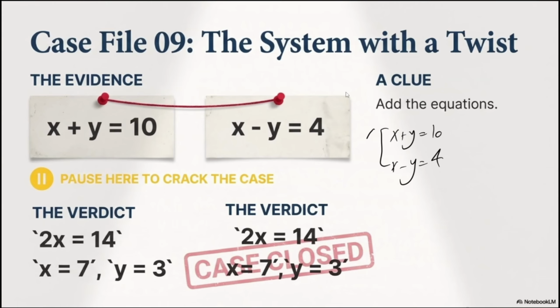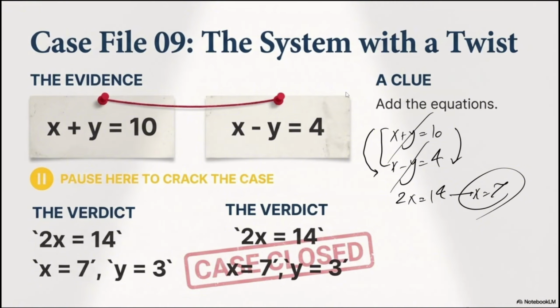It means that we are going to add the left sides of those equations together and the right sides of the equations together. Then we are going to lose something. What is that? Positive y and negative y. These two are going to cancel each other. So 2x is going to be 14, and my x is going to be 7. I can use the 7 in either of these two equations and then find y. If I do that, my y is going to be 3.